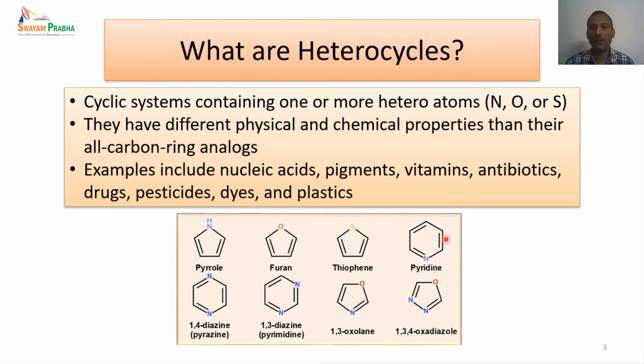And we have pyridine, which is 6-membered with one nitrogen heteroatom, and we have a diazine in which we have 2 nitrogen atoms at positions 1 and 4, and we also have 1,3-diazine as shown here. The 1,4-diazine is also named pyrazine, and 1,3-diazine is pyrimidine. And we have nitrogen and oxygen heterocycles like 1,3-oxazole or 1,3,4-oxadiazole. So these are the different types of heterocycles.